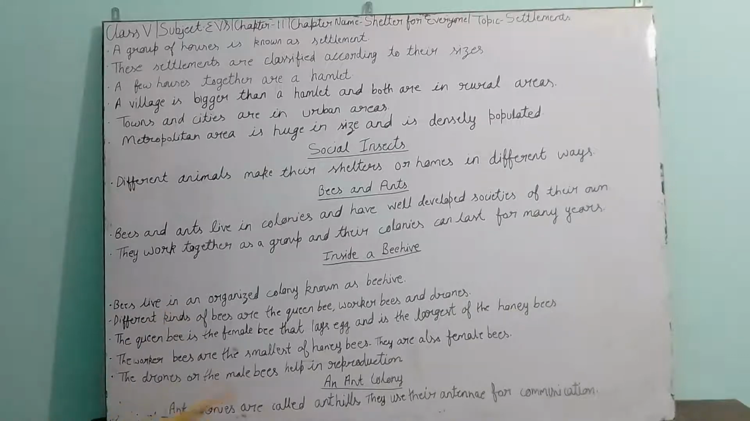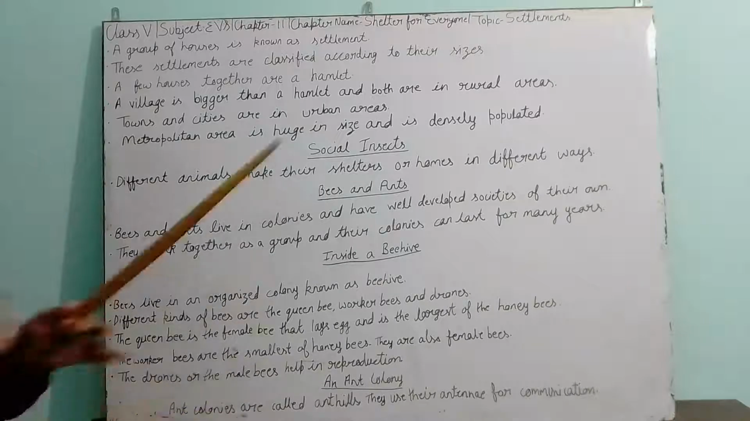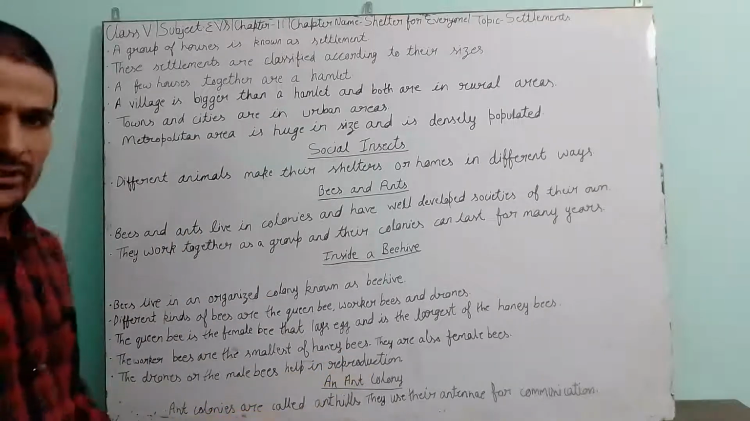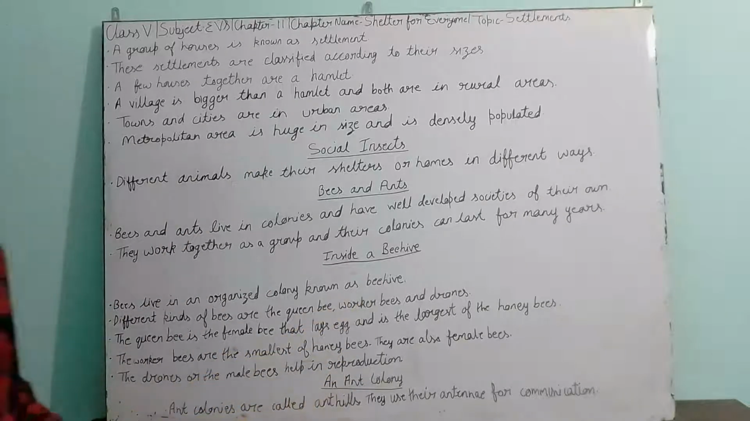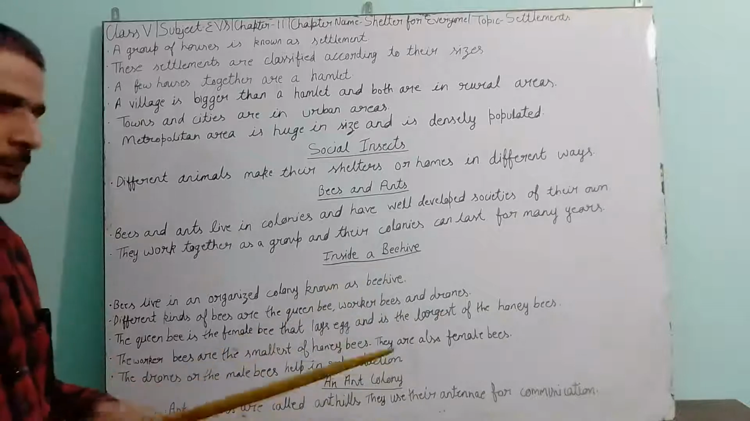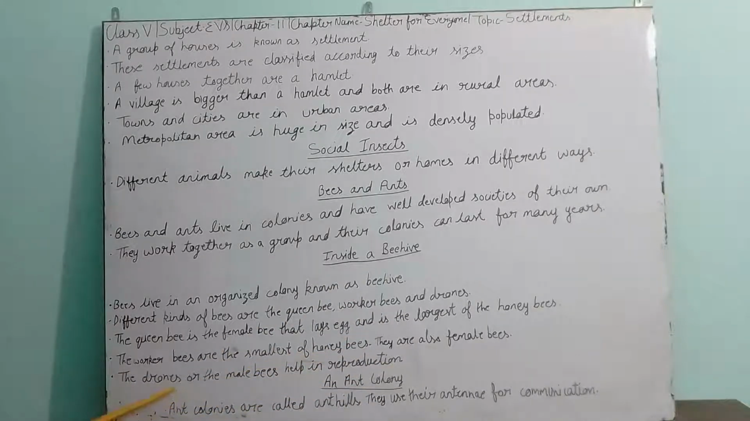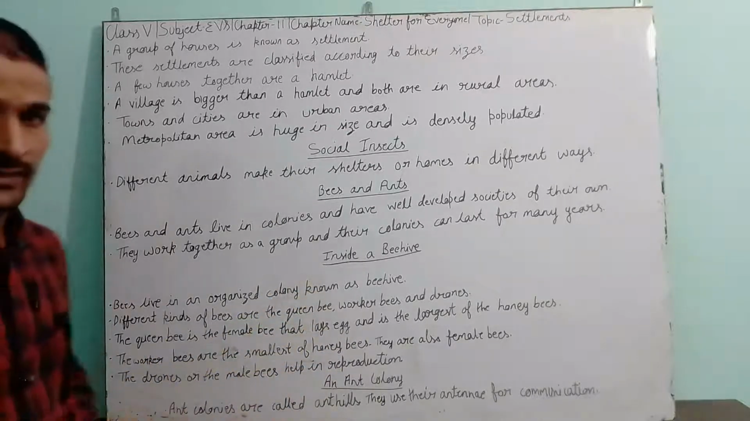The drones, or the male bees, help in reproduction. Drones are the third category of bees. They are male bees and their main work is reproduction. They help to increase the number of bees. Their size is a little bit bigger than the worker bees, but less than the queen bee.